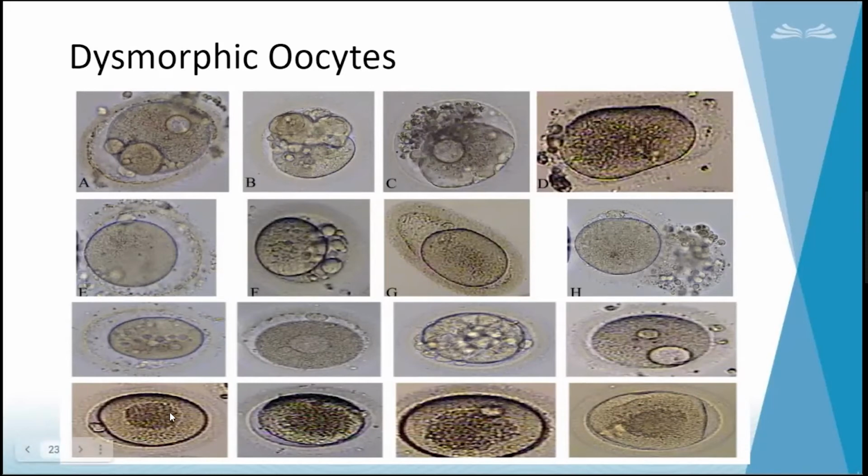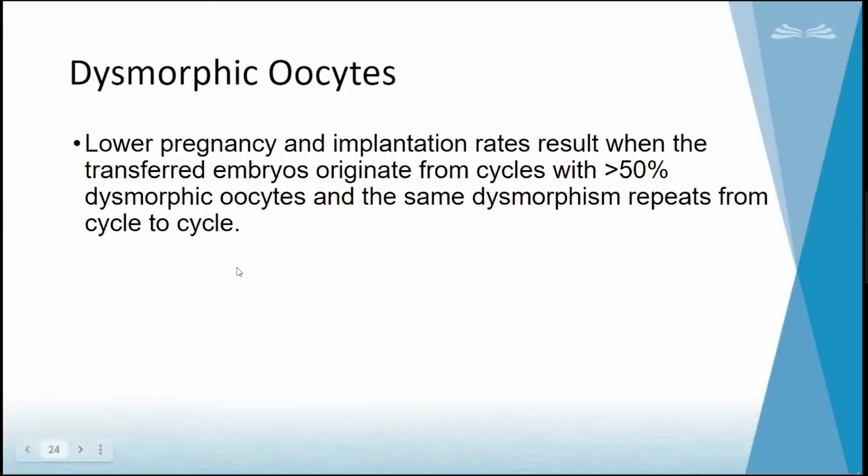This is central pitting, in the center of the cytoplasm, severe granulation is there, and dark oocytes. In all these categories, we can expect fertilization failures, cleavage arrest, poor embryo formation, and lower pregnancy and implantation rates when embryos from this kind of oocytes are transferred.